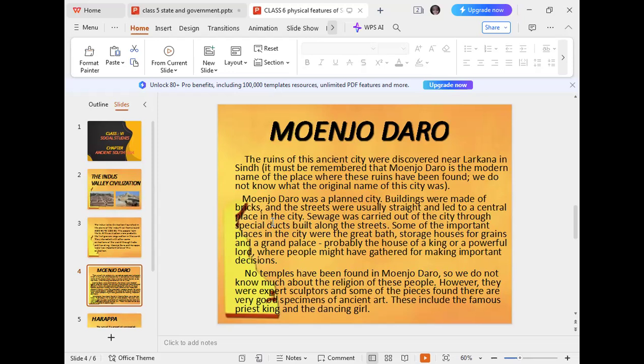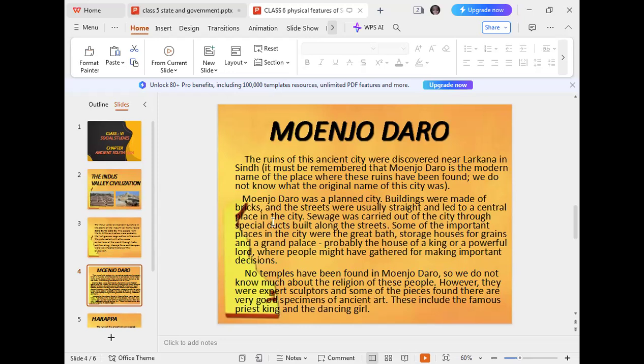We can see around ourselves that mostly the cities are not well planned. But at that time, in a very ancient era, when there was no image of any planned city, Mohenjo-daro was a planned city.